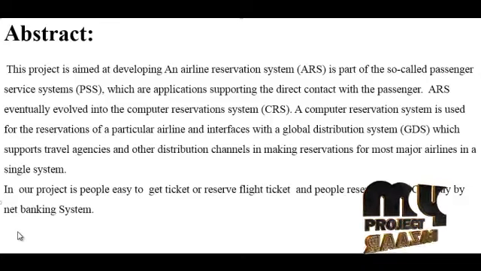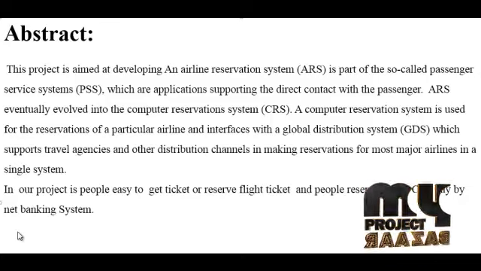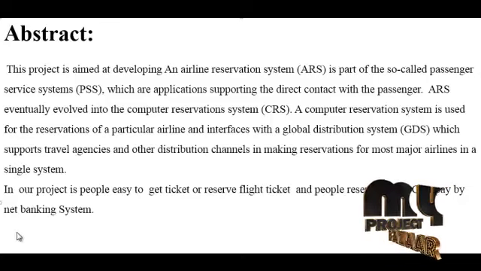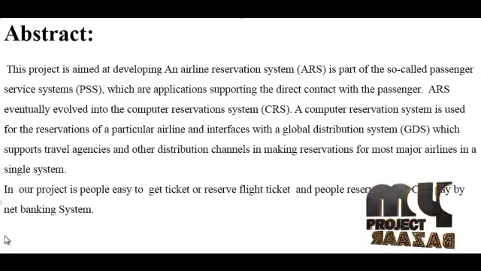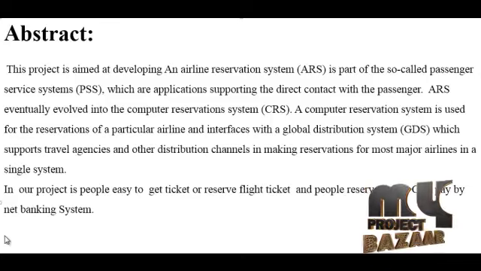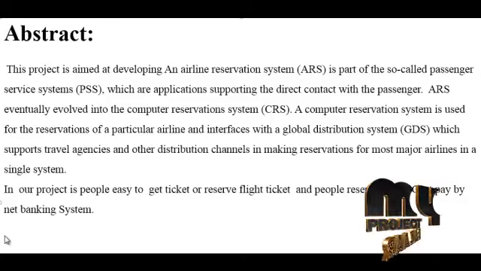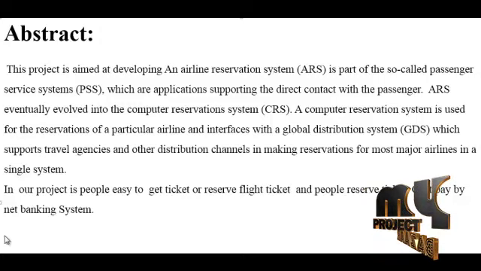Airlines' direct distribution works within their own reservation system as well as pushing out information to the GDS. The second type of direct distribution channel is the consumer, who uses the internet or a mobile application to make their own reservations. In our project, people can easily get or reserve a ticket, and people reserve tickets by the net banking method.